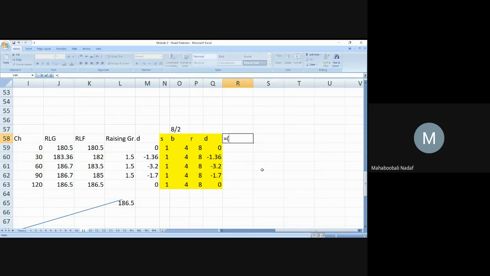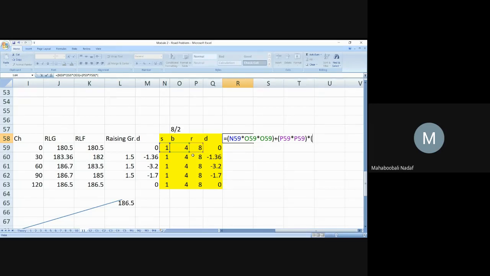SB square. This into this, one bracket complete. Plus R square, this into this. Next, R square into something is there.